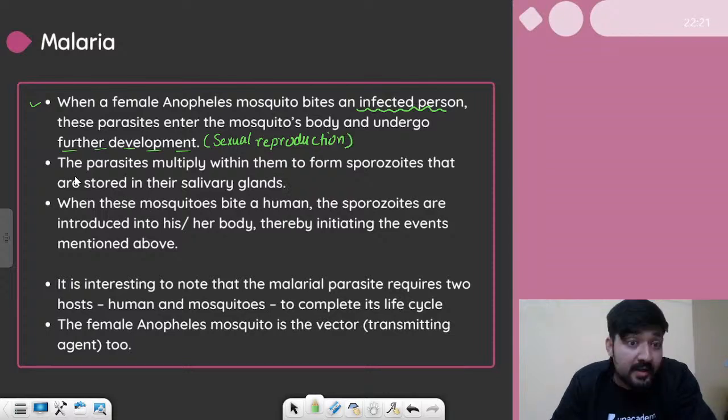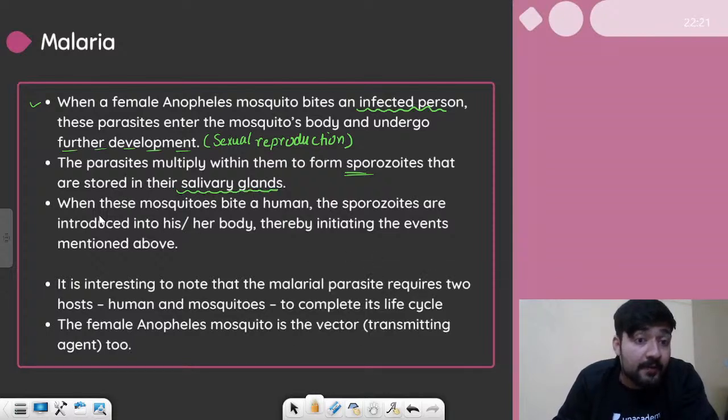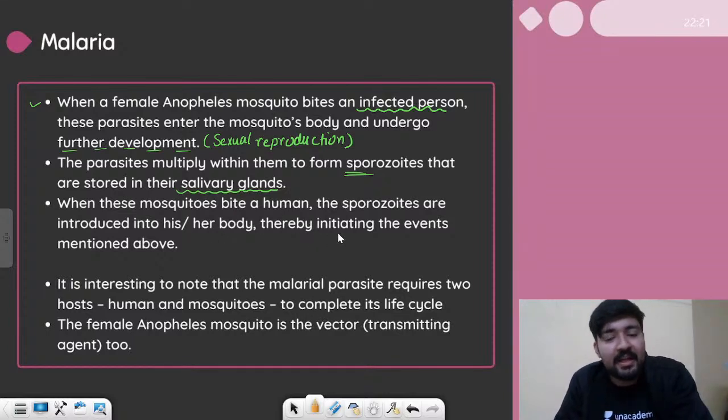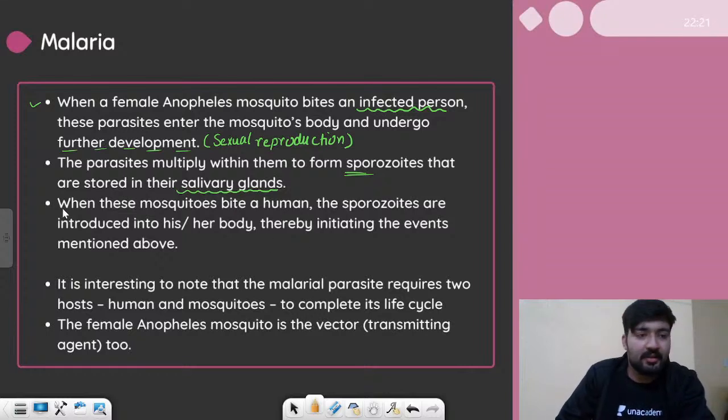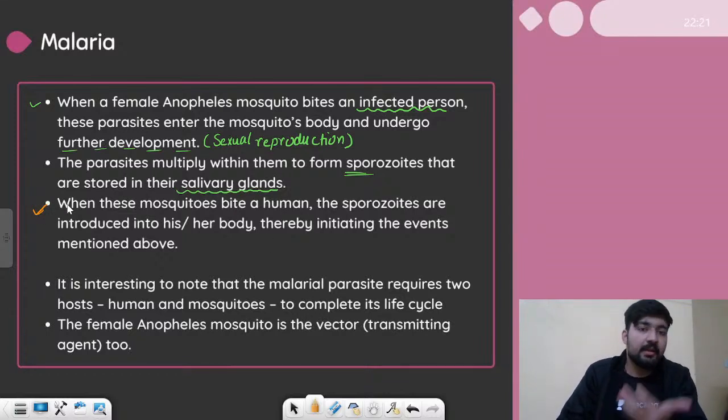Now, the parasites multiply within the mosquito to form sporozoites. They multiply and mature into the sporozoites that are stored in the salivary glands. Again, this is something we have discussed. Now, when these mosquitoes bite a human, again the sporozoites are introduced into the body, thereby initiating the events mentioned. So yes, the infected mosquito bites a normal person, and he gets infected.